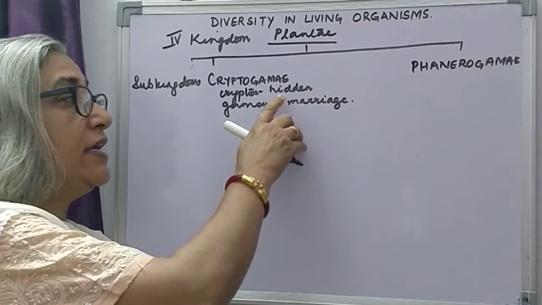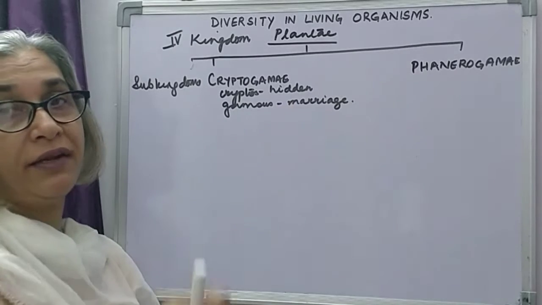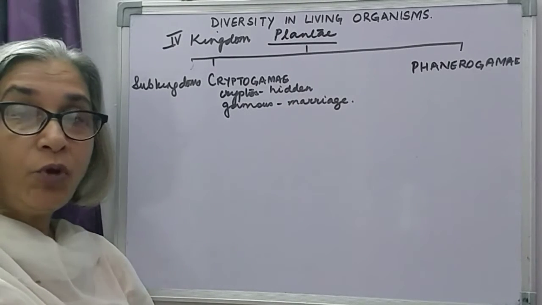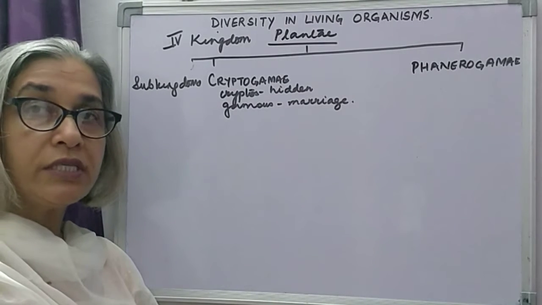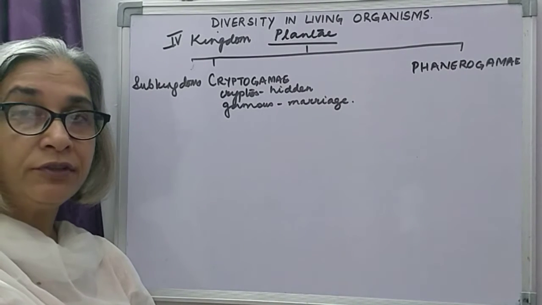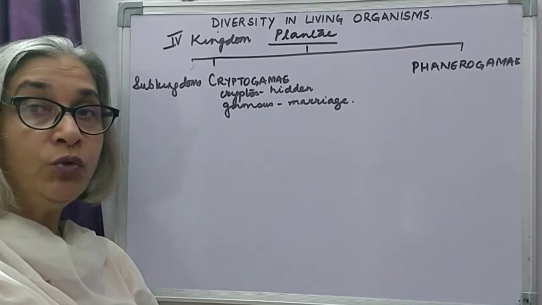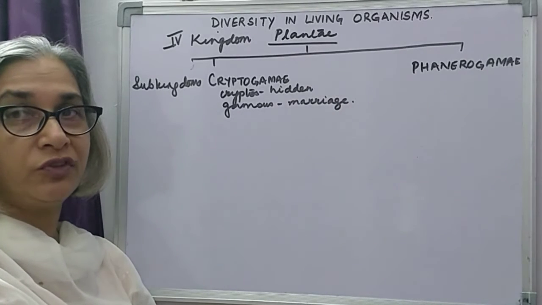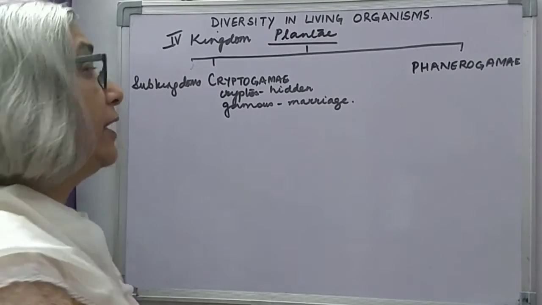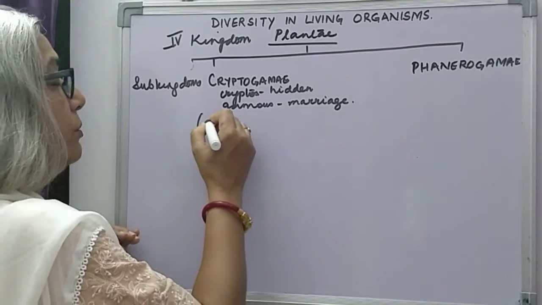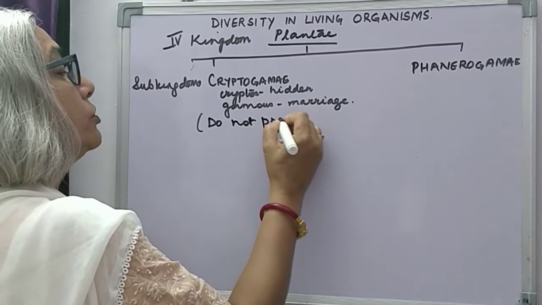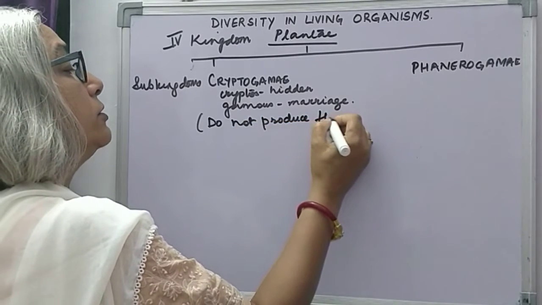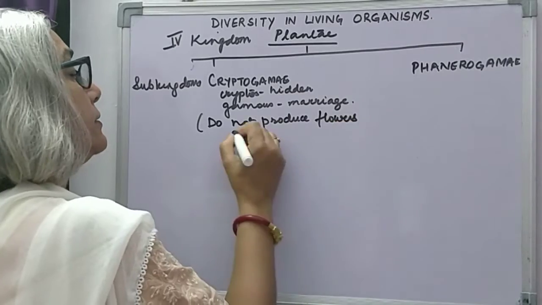That is why it is said hidden marriage. The plant body is not differentiated into root, stem, and leaves. They reproduce by spores, and the most important thing is they do not produce flowers and seeds.